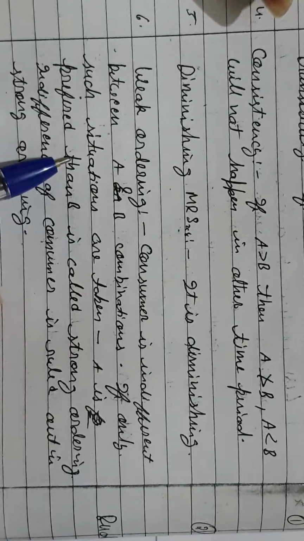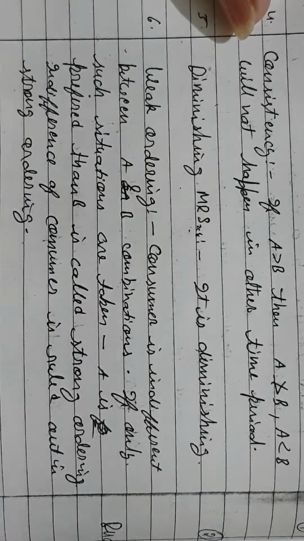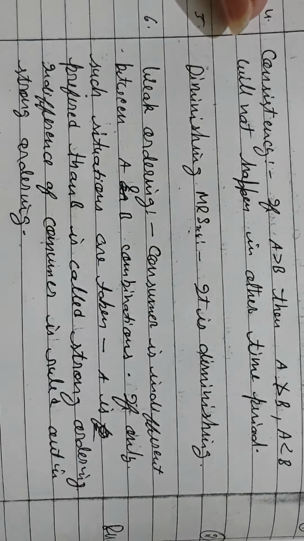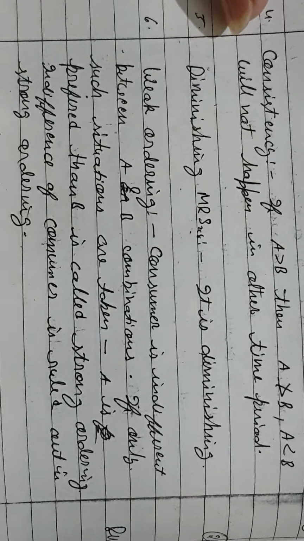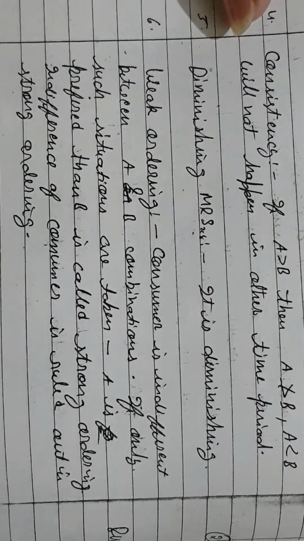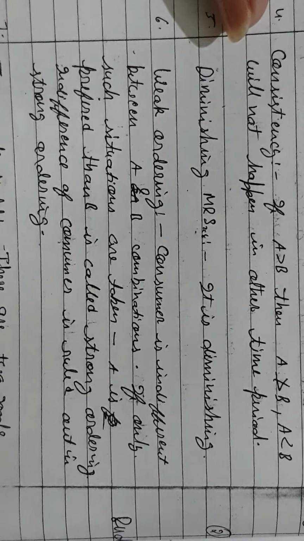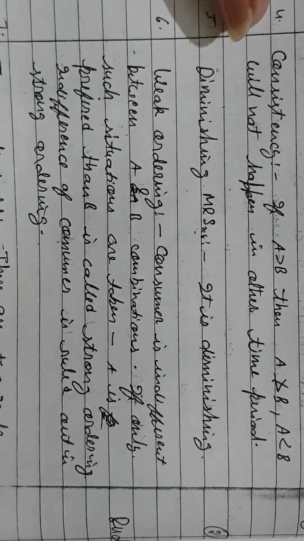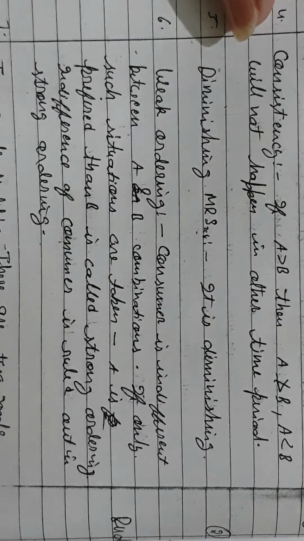Next, this is a very important point, weak ordering. What is weak ordering? Initially we assumed that the consumer can only give orders or ranks, but this ordering may be of two types. One is strong ordering and one is weak ordering. In this analysis we depend upon weak ordering. What is strong ordering? When you strongly say A is preferred to B, B is preferred to C, you are clearly revealing that you prefer any commodity or any bundle of goods more than the other one.